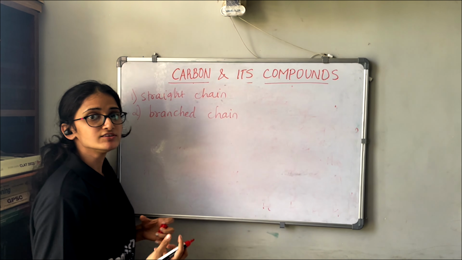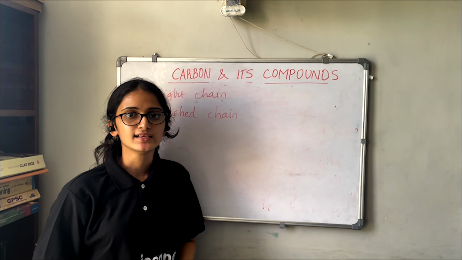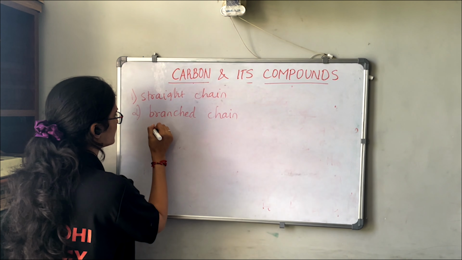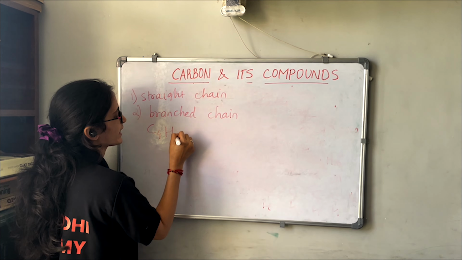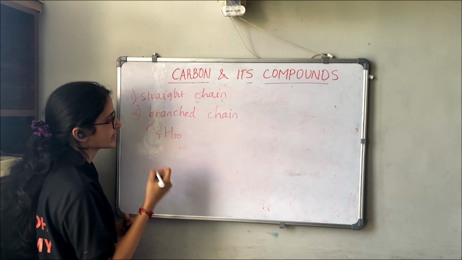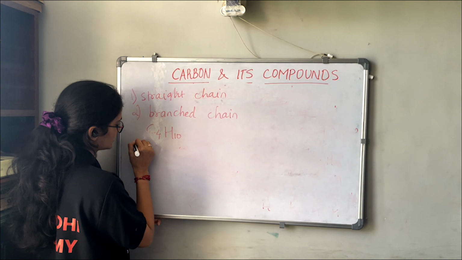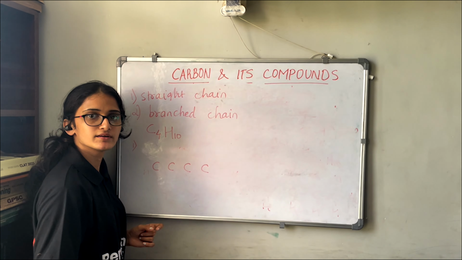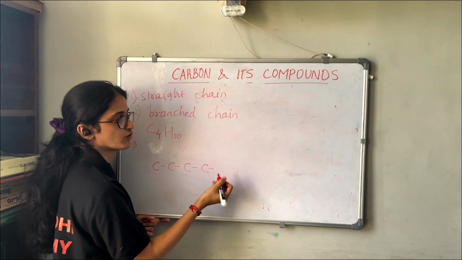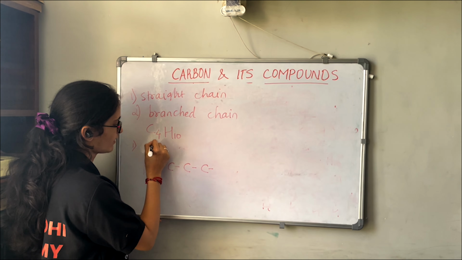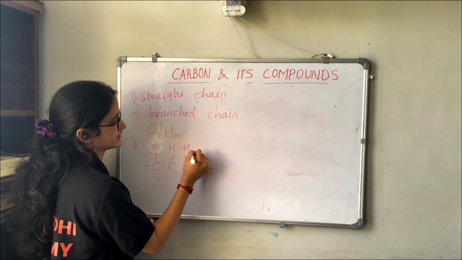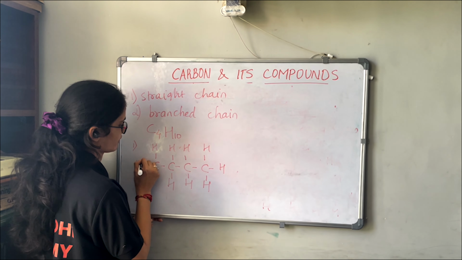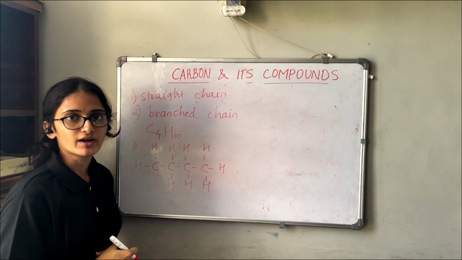Now what do you mean by branched chain? Straight means the carbons are in a straight line, so branched means the carbons are arranged in branched form. If we take the example of butane, C4H10, how can we arrange the carbon atoms here? We can arrange them like this: 1, 2, 3, 4, right? These are arranged in straight form, and to each carbon atom we have hydrogens attached. This way we can form a straight chain of carbon, right?